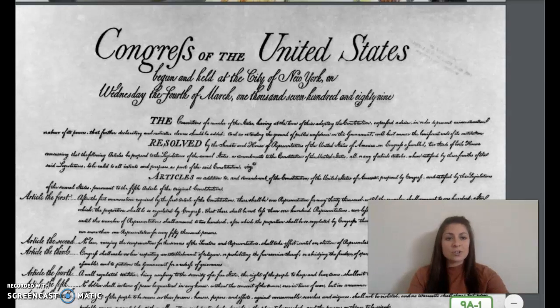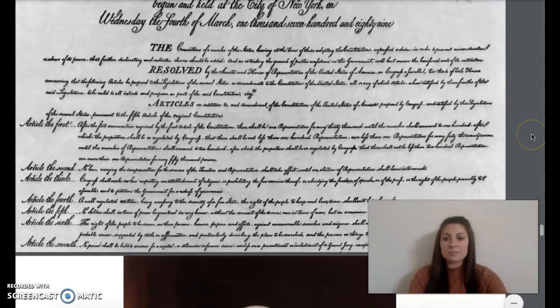The Constitution and the Bill of Rights are two of the most important documents in U.S. history. A constitution is a document that describes the basic plan for the laws and government of a country. It explains the main laws of a country and how its government works. That means that the U.S. Constitution states the basic laws of the United States and explains how the U.S. government works.